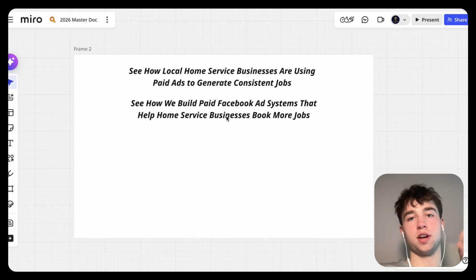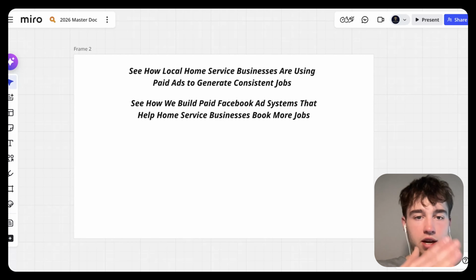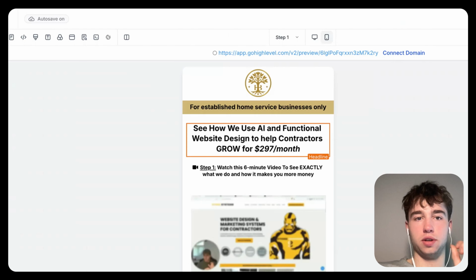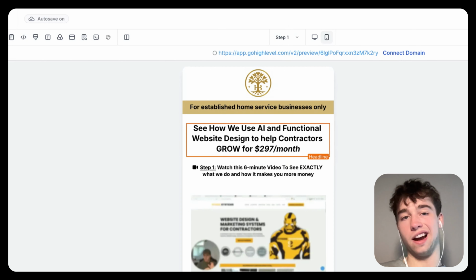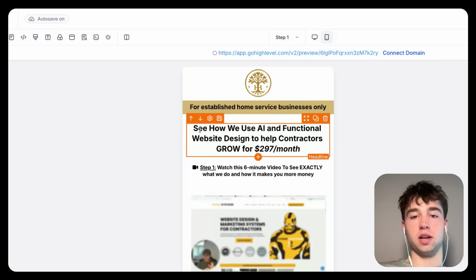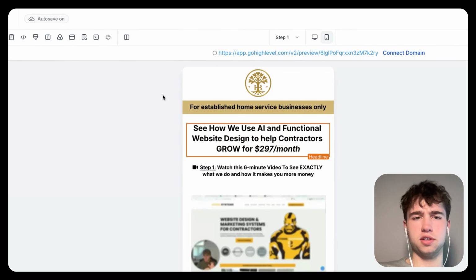Cool. So for the headline, let's optimize here. Obviously, see how local home service businesses are using paid ads to generate consistent jobs. I like that. Just going off of this guy's funnel here, how he's structuring it: see how we use X mechanism and Y mechanism to help contractors grow for $297 a month. Cool. So he's just throwing the price up there. Obviously, we're not doing that because we're selling a much higher ticket offer. Okay. So we're going to frame it around, see how we use X mechanism, right? And we could maybe use an even simpler way to structure it, because we have two options.